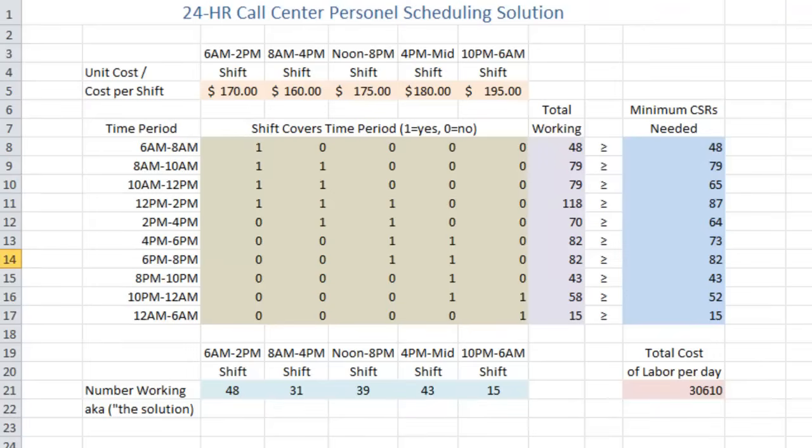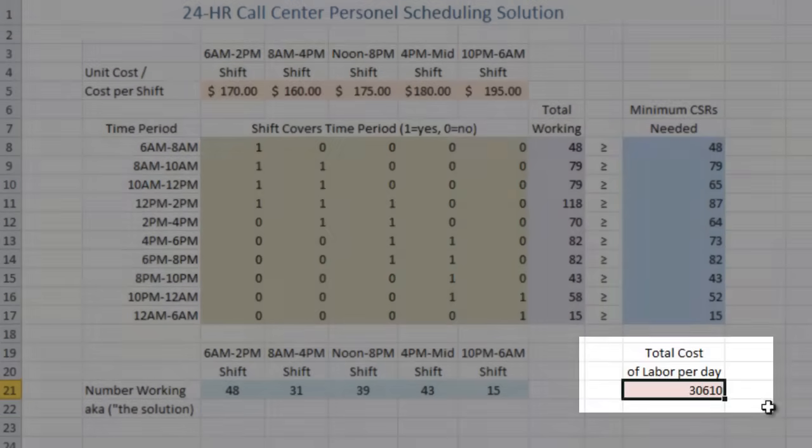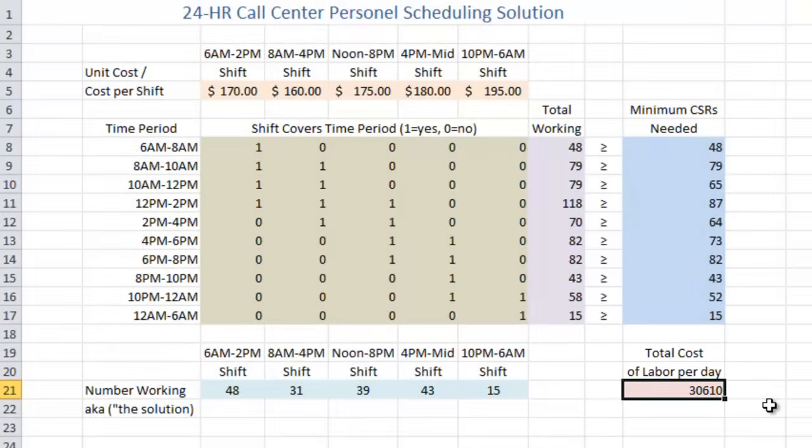Okay, I'm going to wrap this up, the video part at least, and point out that in the lower right-hand corner of our spreadsheet, our total labor cost per day will be $30,610.